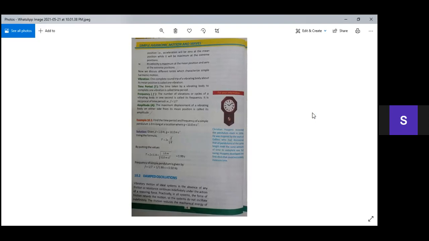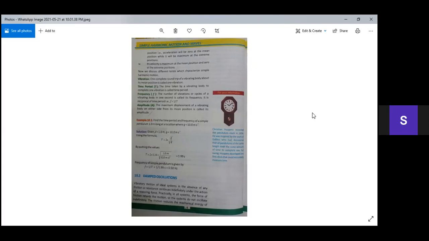So what to find is the time period. Using the formula of time period, which is T equals 2 pi under root l over g, small l and small g. So here we are putting the values. 2 is a constant which will come as it is. Then pi, the value of pi is 3.14, also a constant.